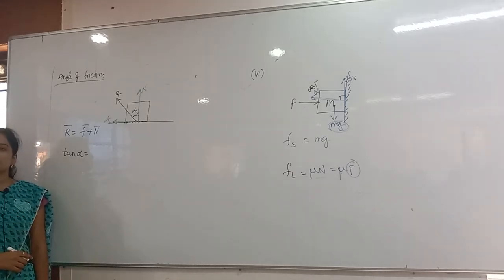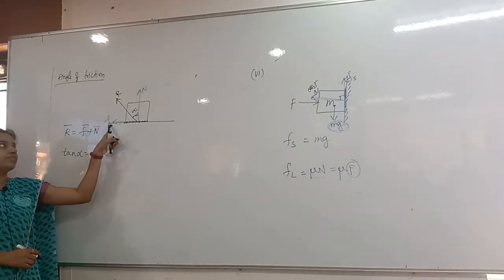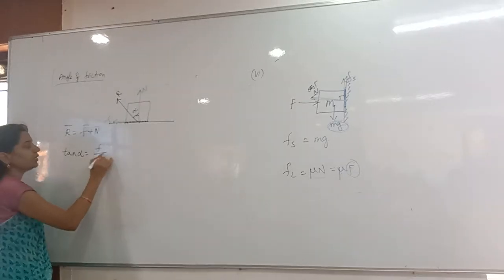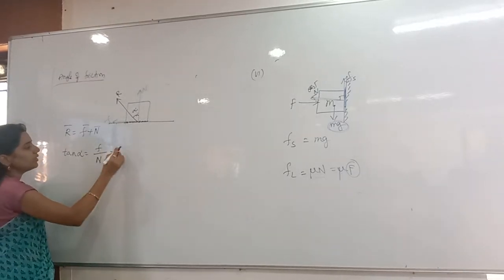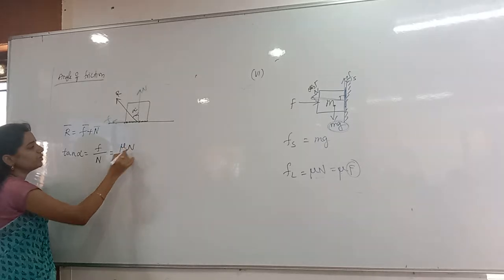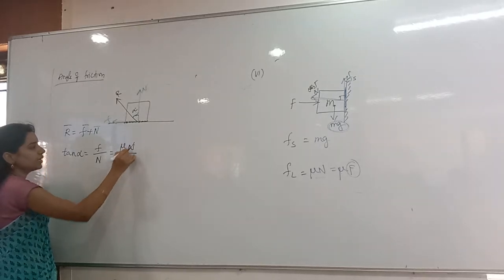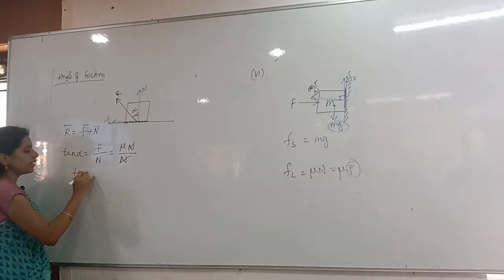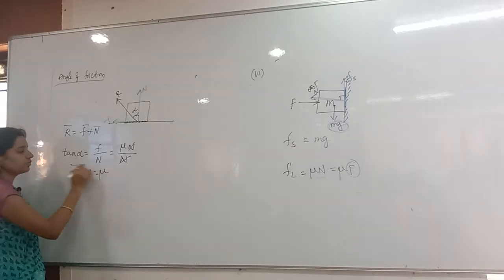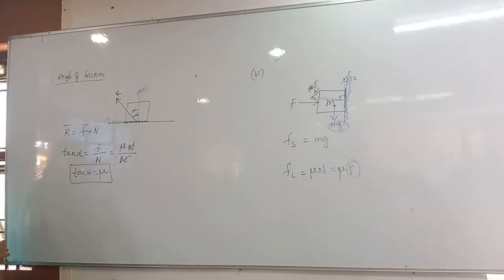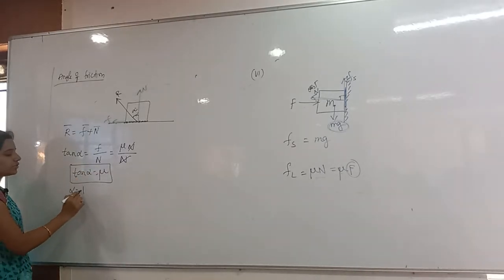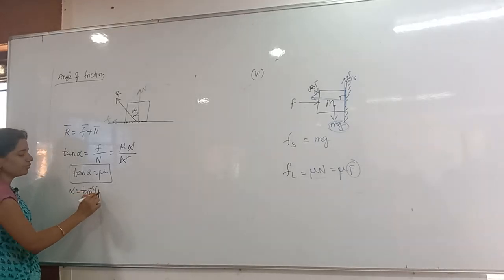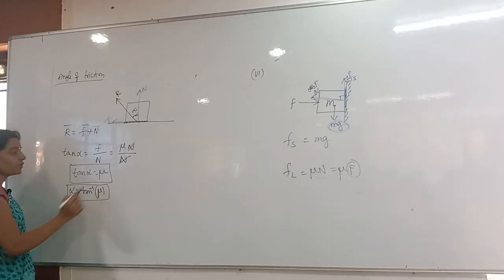Who is opposite for alpha? F. So F divided by N. Limiting friction formula is mu into N, so mu N by N, N gets cancelled. Then tan alpha equals mu. Very important. Or the angle alpha equals tan inverse of mu. Very important.